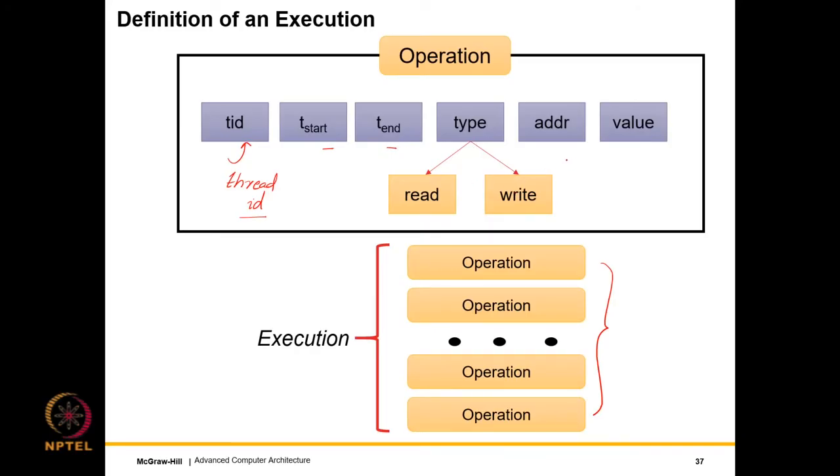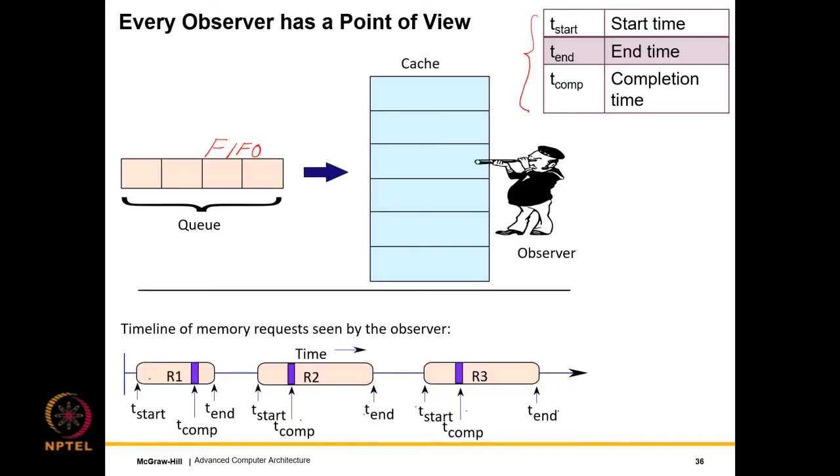a read or write, what is the address, and in the case of a store, what is the store value, in the case of a load, what is the value that is read, in the case of a store, what is the value that is written. All right, so each of these, this timeline, we can think of it as an execution, where each of these circular rectangles can be thought of as an operation.